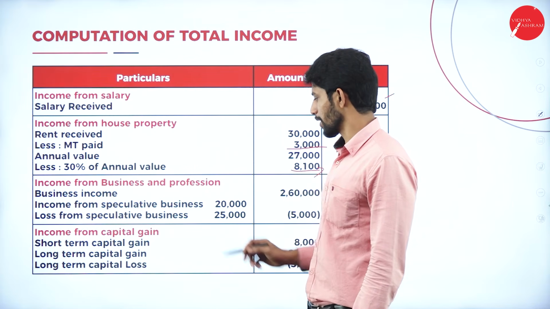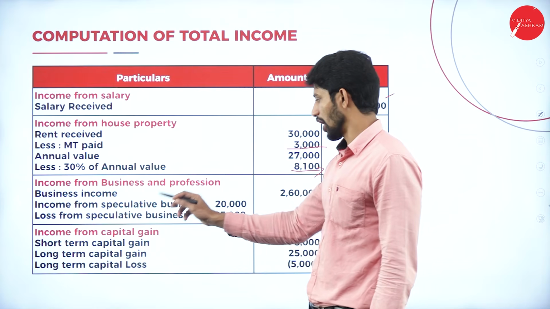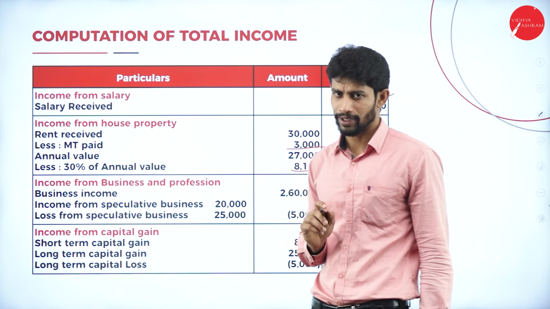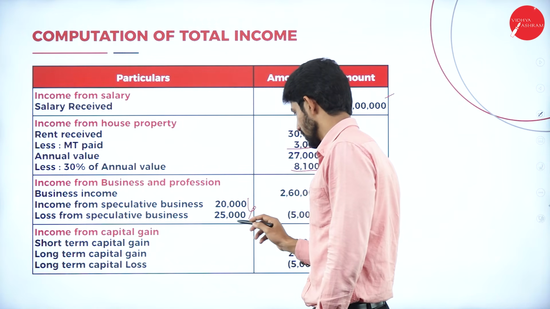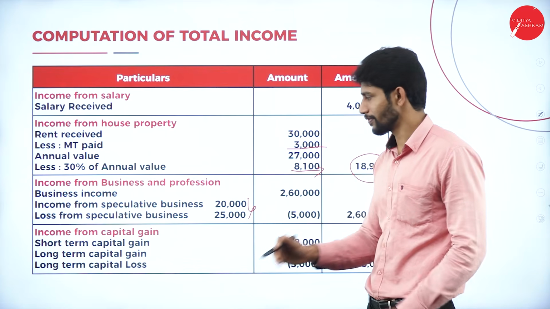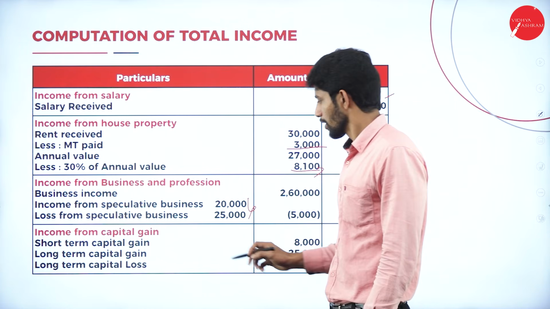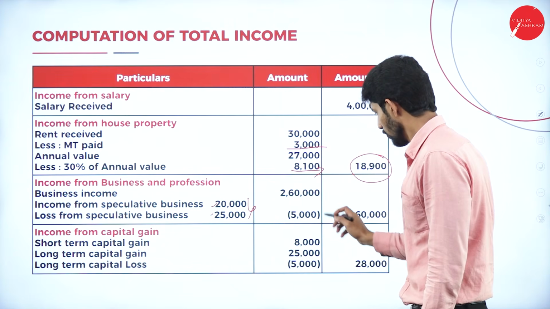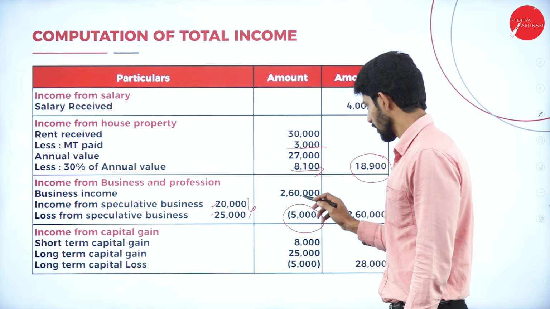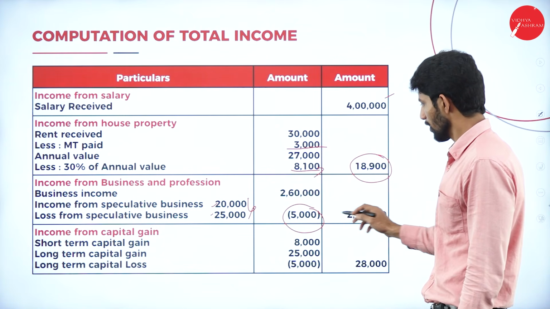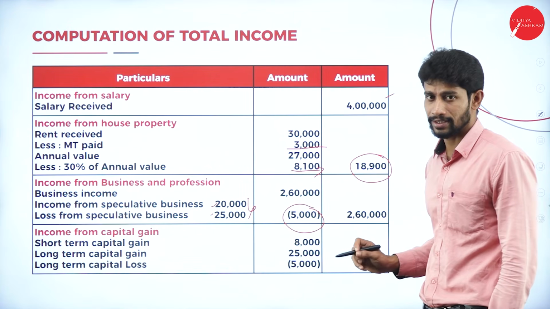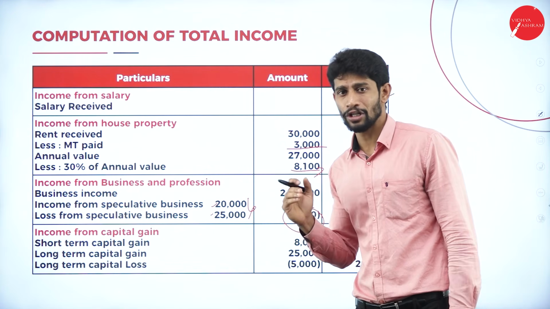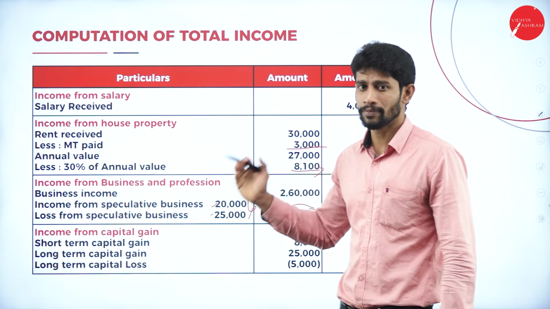So income from speculative business 20,000 and loss from speculative business 25,000. You have to set off this. Okay, you have to adjust the income and loss with respect to that particular business. So here income is 20,000 and loss is 25,000. So here we have loss. But in the outer column, you are not supposed to set off this 5,000 with 2,60,000 because speculation business loss you can't set off with the normal business.